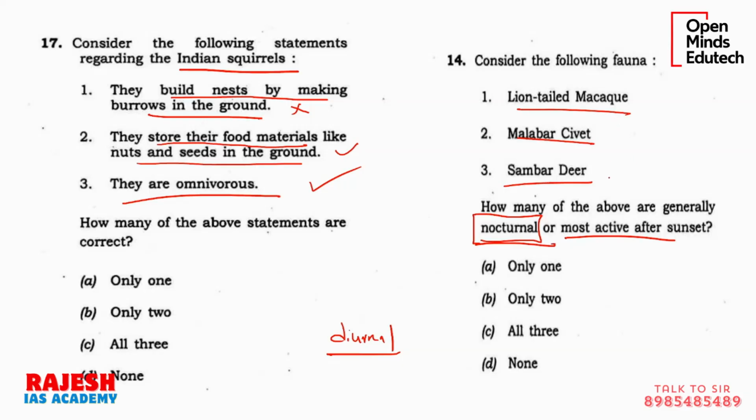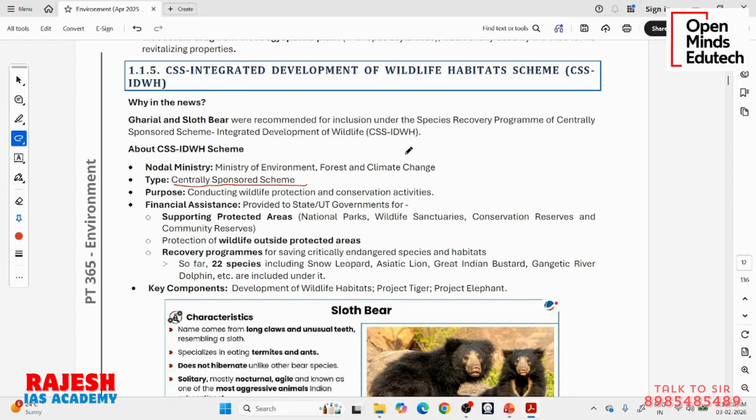I think this question is very debatable. There is a debate around sambar deer. But the lion-tailed macaque is diurnal and the Malabar civet is nocturnal. So you need to know the behavior of the animals, at least those animals which are in the news. That is the takeaway here. Now we are going to talk about some animals from here. This is how you have to focus on the behavior and the basic things about the animals in the news, and that is how this PDF is also designed.